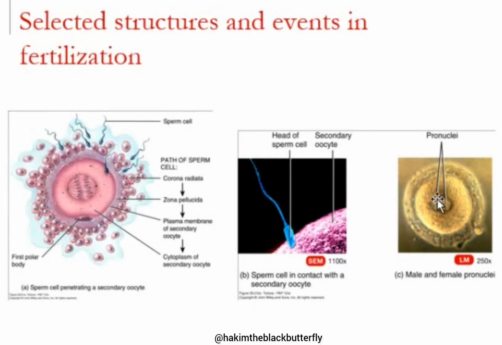The nucleus of the sperm which has just entered is known as the male pronucleus, and the nucleus of the oocyte is known as the female pronucleus. So at this time, you have two nuclei on the inside of the cytoplasm of the oocyte. These nuclei will then fuse to form one nucleus. And when these two nuclei fuse to form one nucleus, we can say that fertilization has taken place.